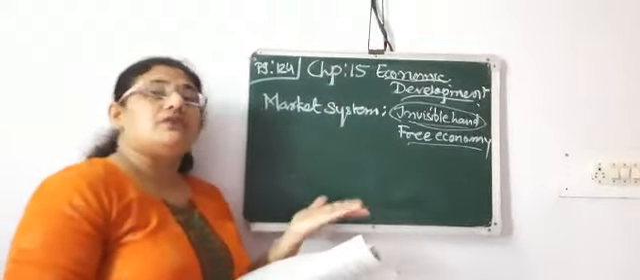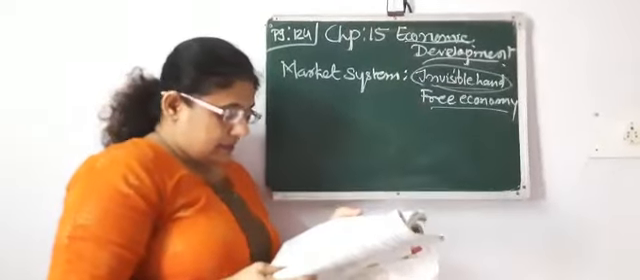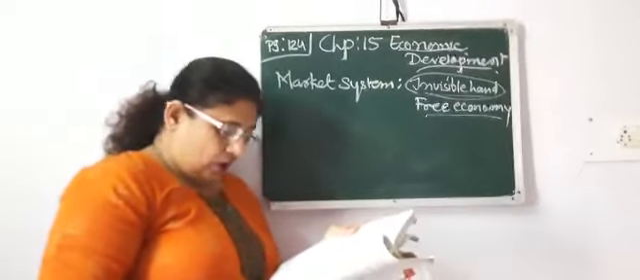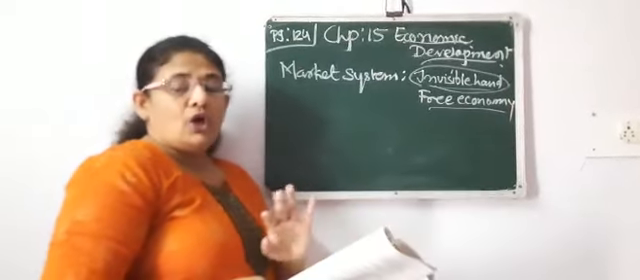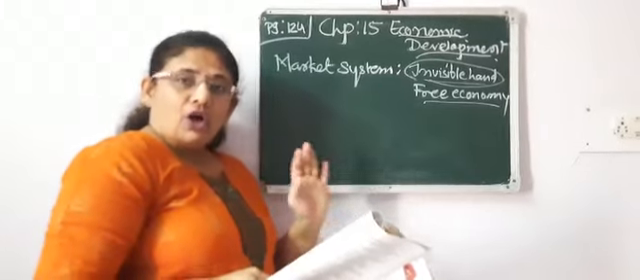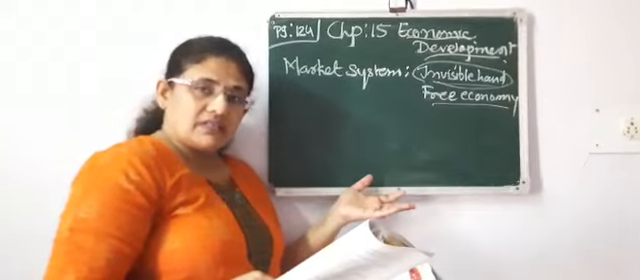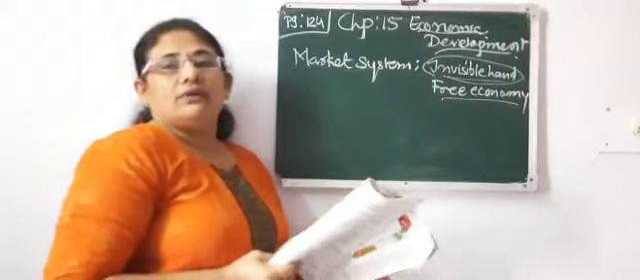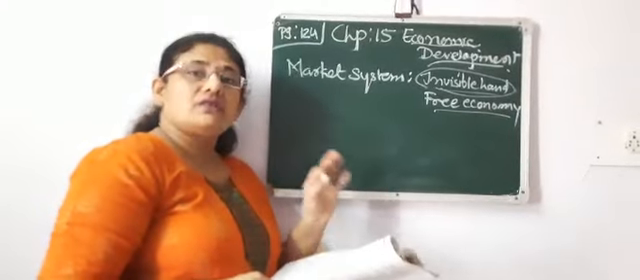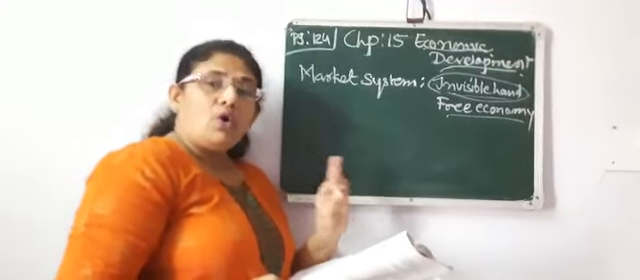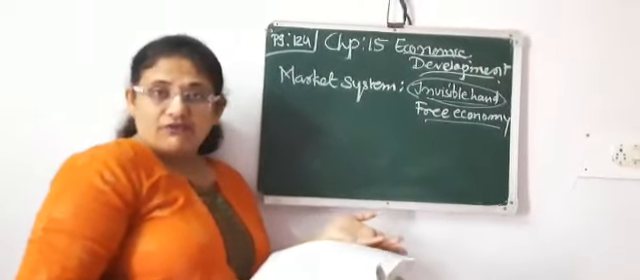What are the features of the market system? The first: ownership of resources of production is either individual or private. No government interference. All the individuals or big industries do their work on their own. Profit is at the center, as we said, which is the main aim of the market system. Only profit, nothing else. Consumers get a good opportunity of choices.